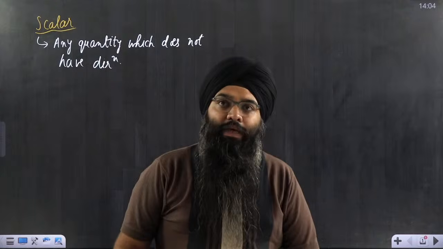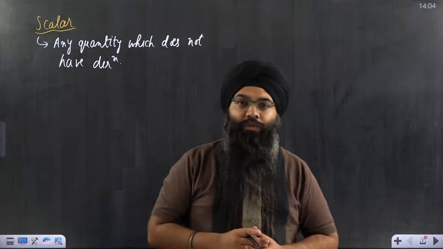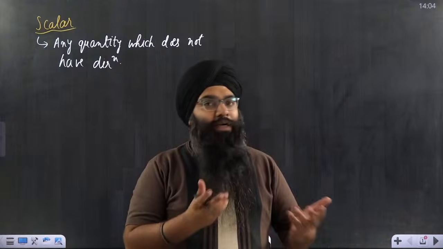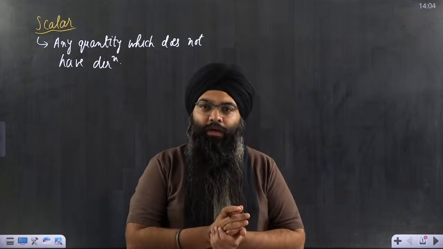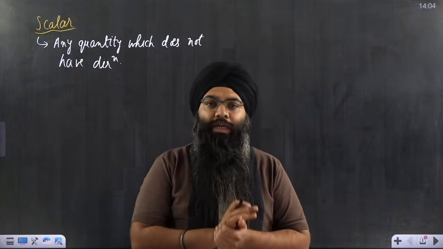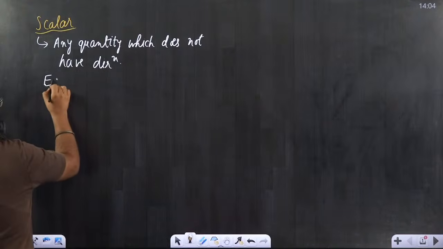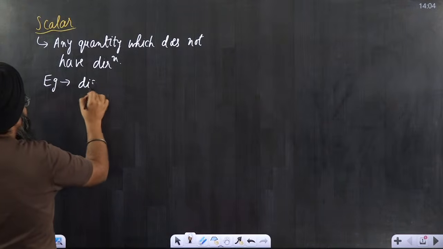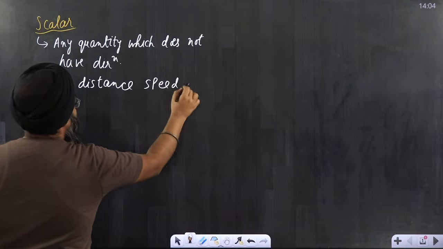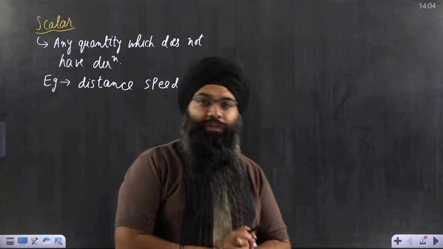Sir, can you give some examples of scalar quantities? You can tell me what are the different examples of scalar quantities. So scalar quantities can be distance, speed. Displacement is basically a vector quantity, but distance and speed are basically scalar quantities. So we can write the examples. The examples of scalars are distance, speed, etc. Other quantities can also be treated as scalar quantities, but these are a few examples of scalars.